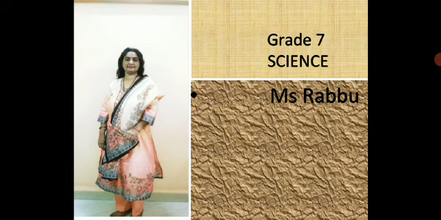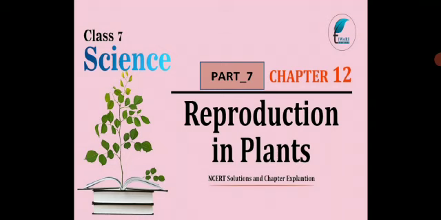So let us continue with the chapter Reproduction in Plants, Part 7, Chapter 12. What are we going to do today? Let us see. We are going to do the NCERT exercise, questions and answers. And you all know that you are going to write this in your notebook. You have to write the question answers of the NCERT exercise for this chapter in your notebook, children, as you normally do once we finish with the chapter, since we have completed most of the concepts for the chapter in the previous sessions. So let us start with the NCERT exercise.